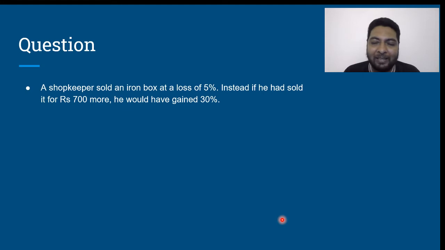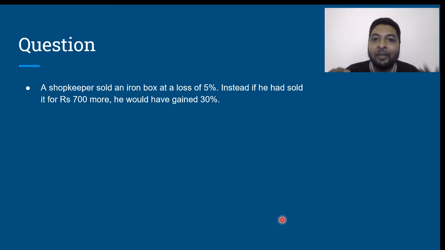If 35% is 700, then 1% will be 700 divided by 35. 700 by 35 is nothing but 20. If 1% of the cost price is 20, then the entire cost price will be 100%, which is nothing but 20 multiplied by 100, making it 2000 rupees.